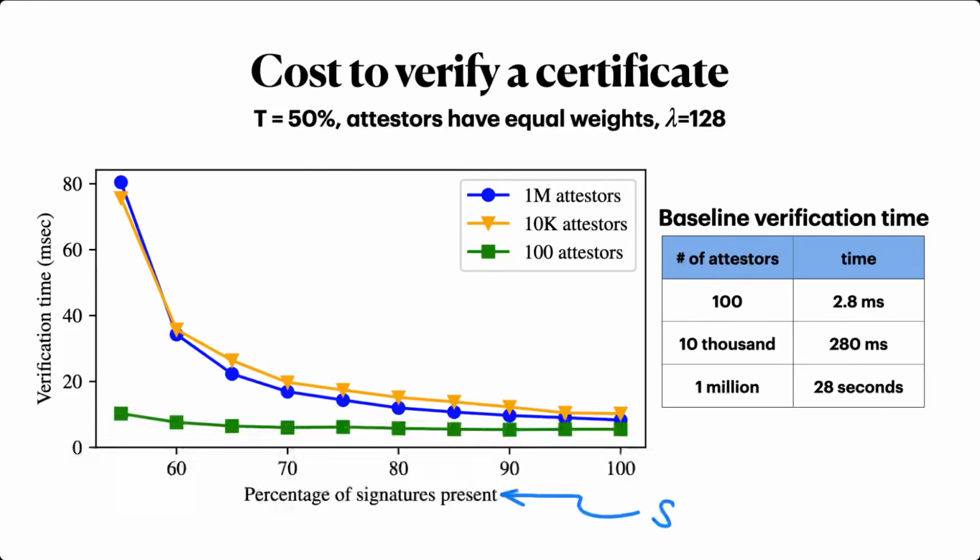For 1 million attesters, the cost is under 60 seconds on a single thread. The predominant cost is verifying all of the attesters' signatures in order to determine the total signed weight, and this is easily parallelized. In total, generating a compact certificate is at most a factor of 2 more expensive than the naive baseline.